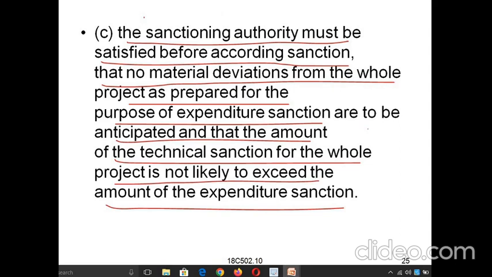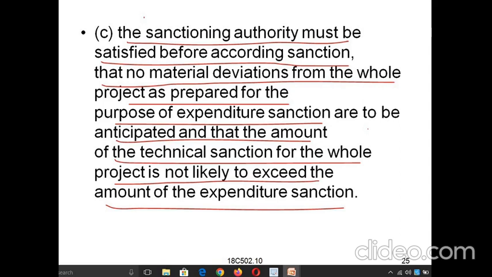So here one condition is that the deviations from the purposes of expenditure sanction should not be anticipated. That means the amount should not be crossed or spent more. Whatever the sanctioned amount is, it should be adjusted within that project only, and if it is likely to exceed, the expenditure sanction cannot be given.